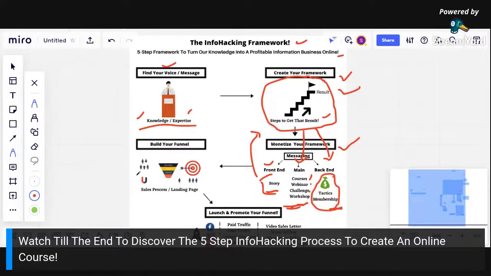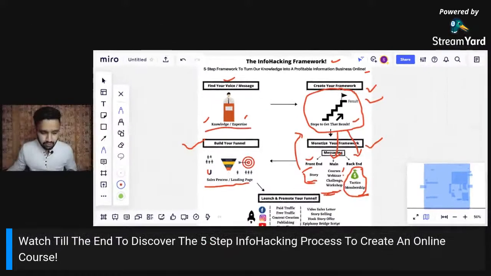Then comes step number 4, which is going to be to build a funnel, guys. Now a funnel is nothing but a sales process, a landing page, which is basically used to attract our potential customers first, to generate leads, and then to convert the leads into actual paying customers. A funnel is nothing but an online sales process, with different types of pages that we will be using, and we are going to build a funnel.